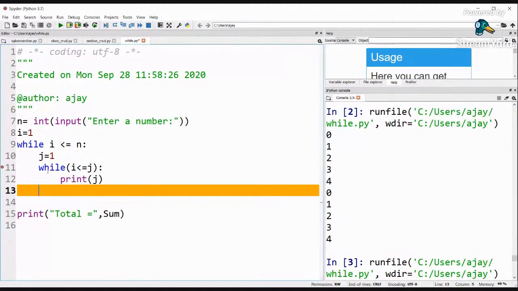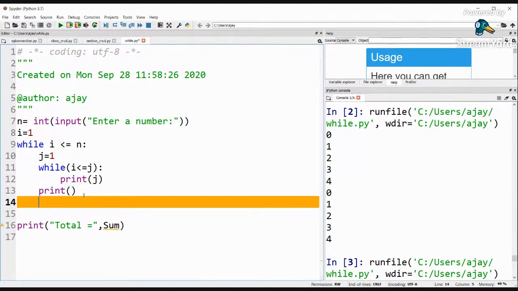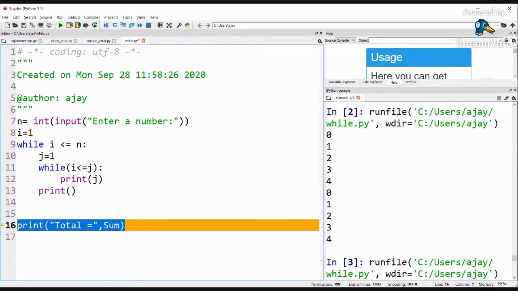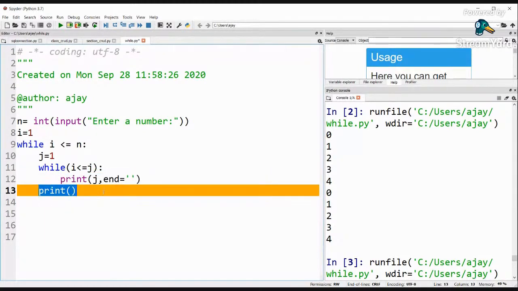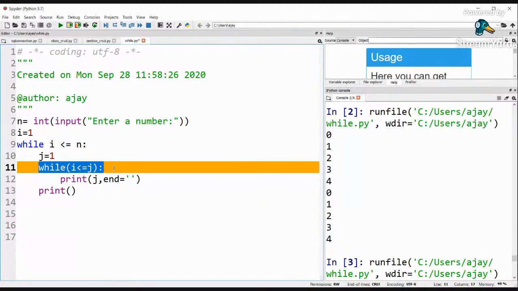Then outside the innermost while loop, I'm going to come outside, at the indentation exactly at the line where the while starts. I'm going to say print, which will be just used for the next line, with end equal to nothing. So basically this is not going to come to the next line, but this print which is outside the while loop is going to go to the next line. Now, can you guess what output we are going to have with this particular code?